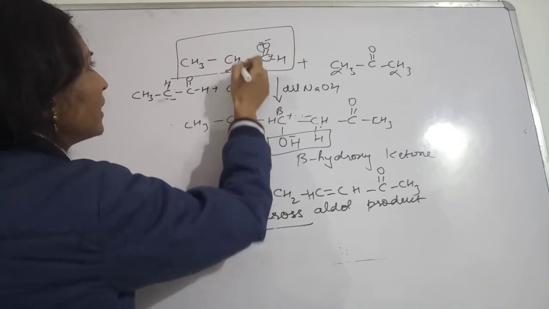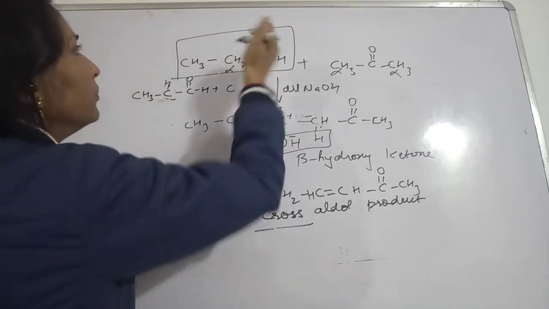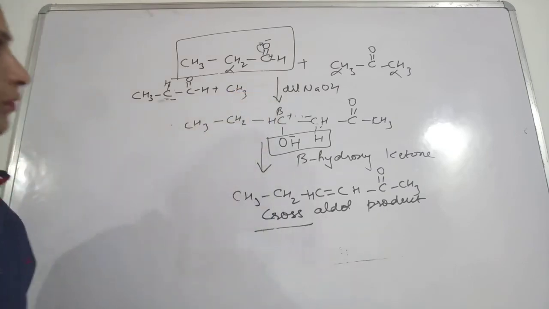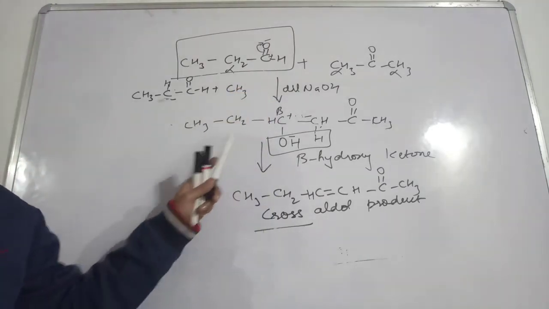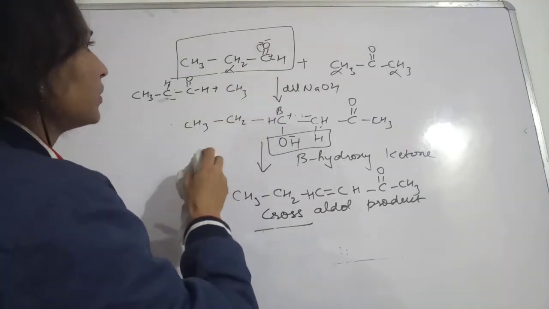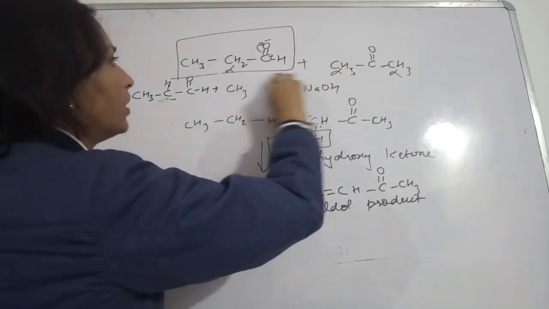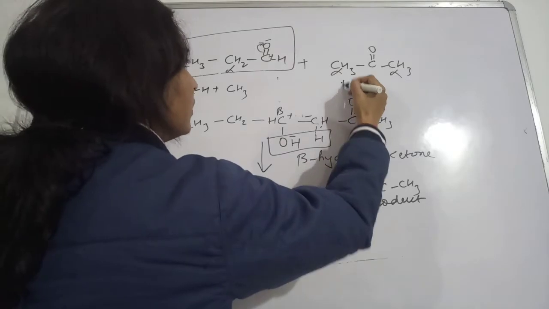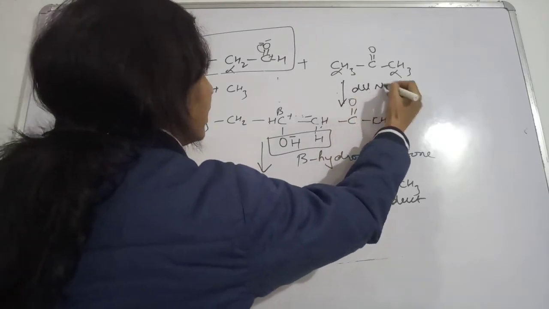The other molecule I am showing you here. See, if you want, I can rub this. Okay, I'm rubbing this. Here I'm writing this dilute NaOH.